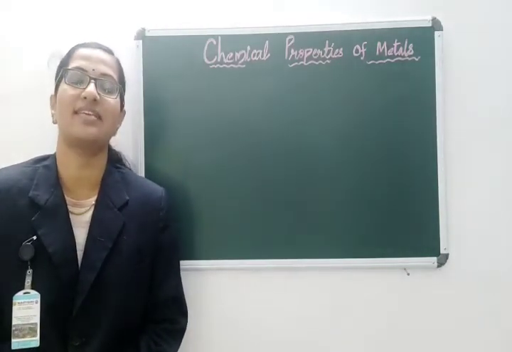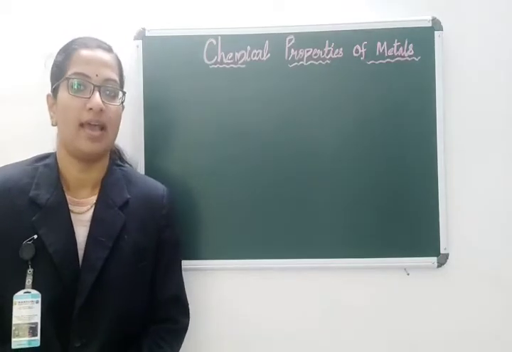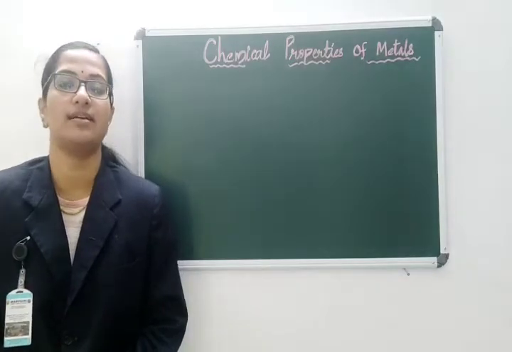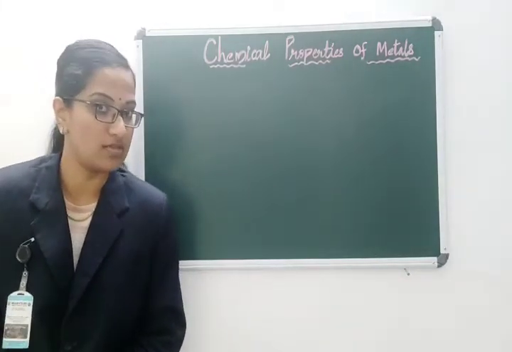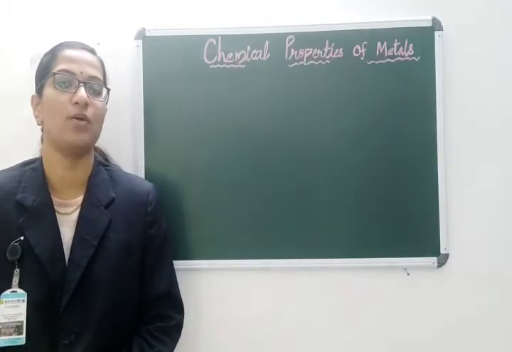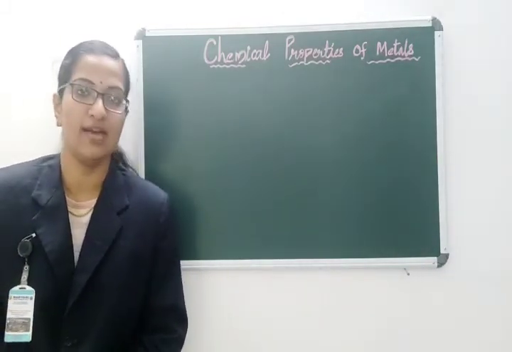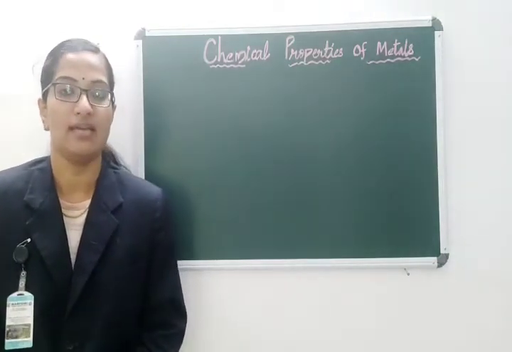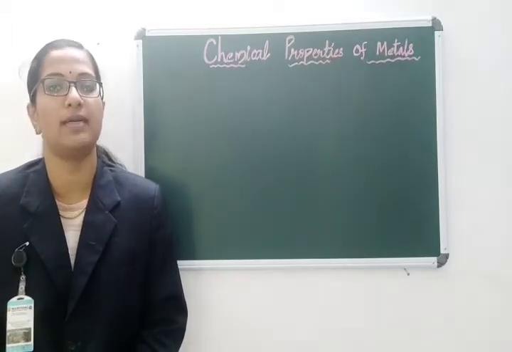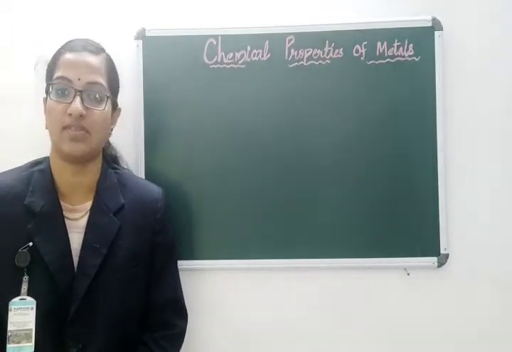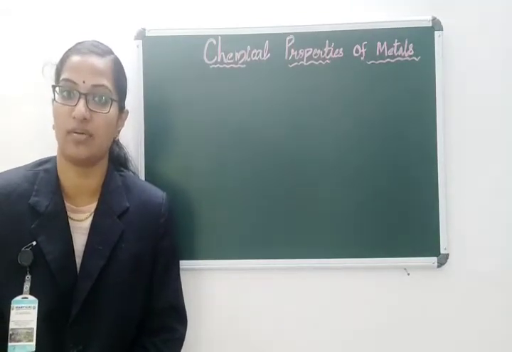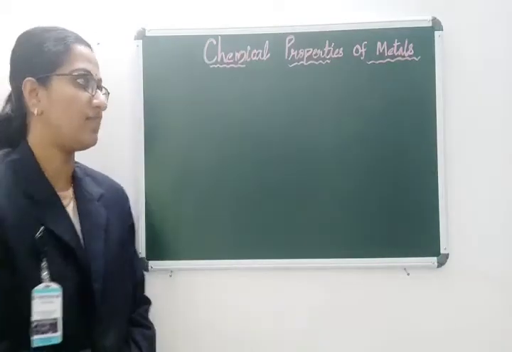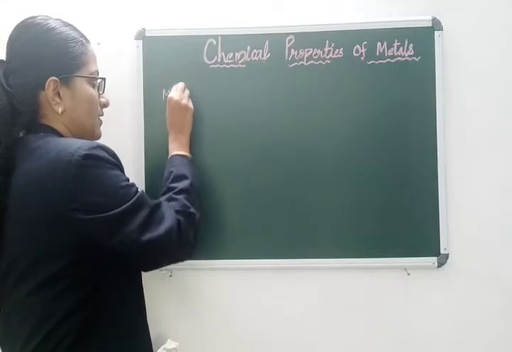In the previous class we discussed the chemical properties of metals, and today we will continue with the remaining properties. Last class we discussed the reaction of metals with oxygen and with water. There we concluded that most metals react with oxygen to produce metal oxides, and some metals react with water to produce metal hydroxides. You have also seen the reactivity series, how they react according to the particular nature of the elements.